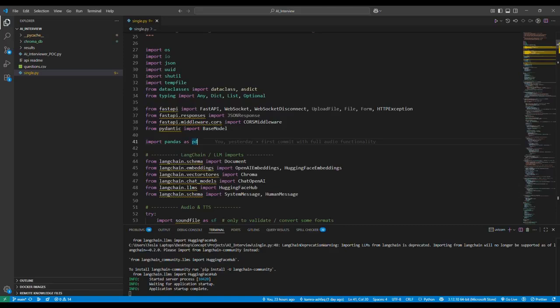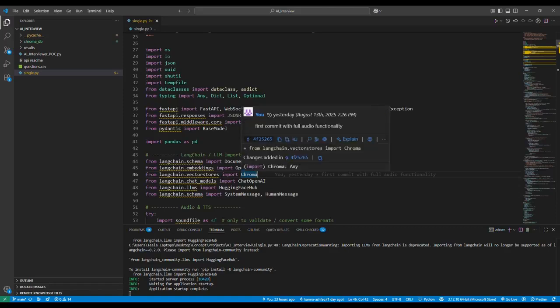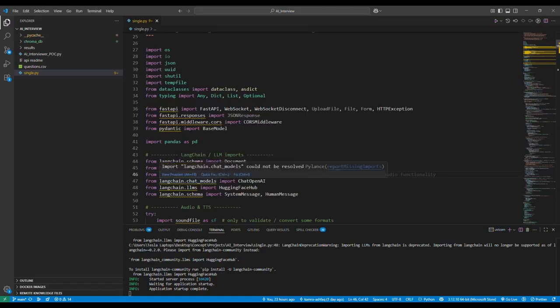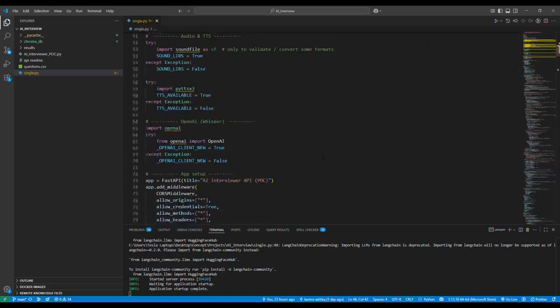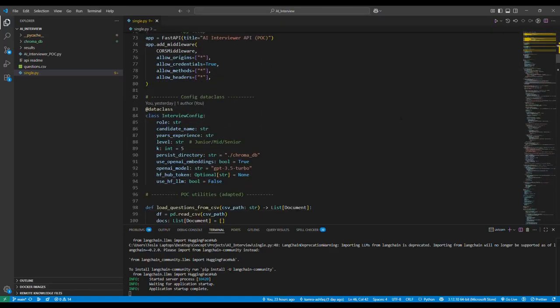If you can see here, I have created a Python project. All the LLM related LangChain imports are there. For documents, I'm saving the documents here to store context in metadata for the LLM processing. As I told you, I am using Chroma as the vector store. I'm also using the OpenAI model and the Hugging Face LLM. This is the TTS, text to speech, which I have configured, and you can see all the configuration I have done there.